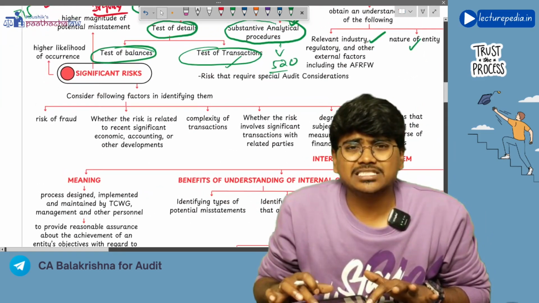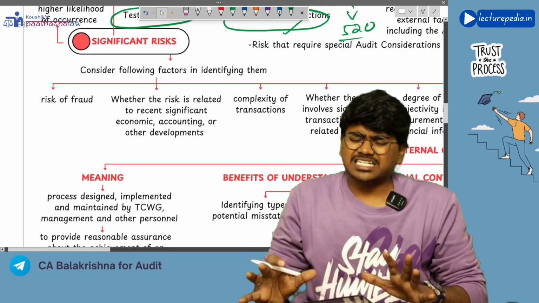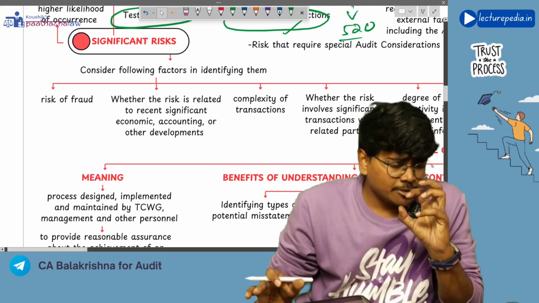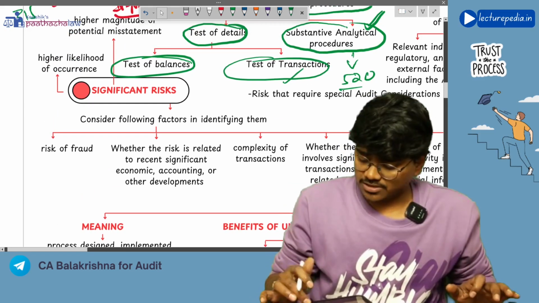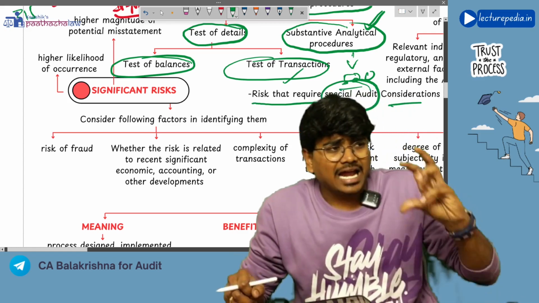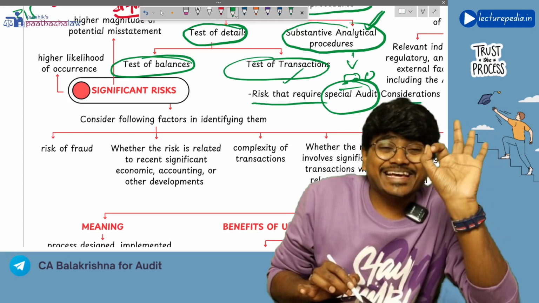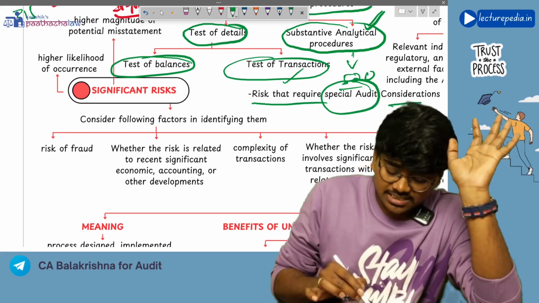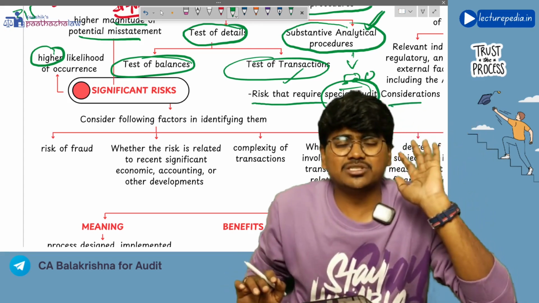Next, there is a concept of significant risk. What is meant by significant risk? Significant risk means important risk. See, significant risk means risk that requires special audit consideration. And in order to call a particular risk a significant risk, the likelihood of occurrence of that risk should be high, and the magnitude of potential misstatement should be high.